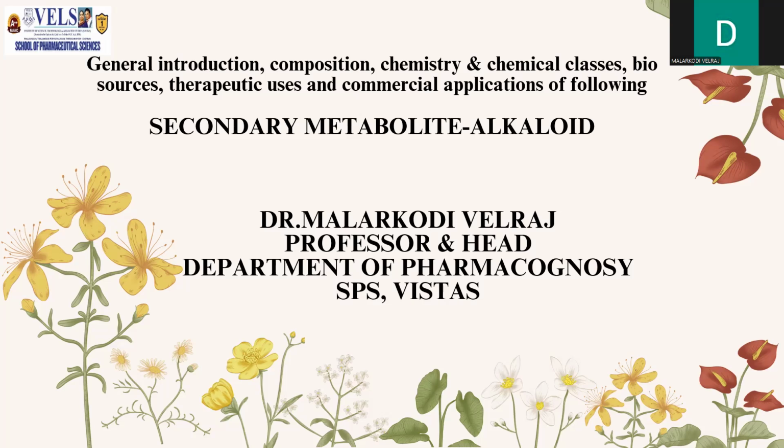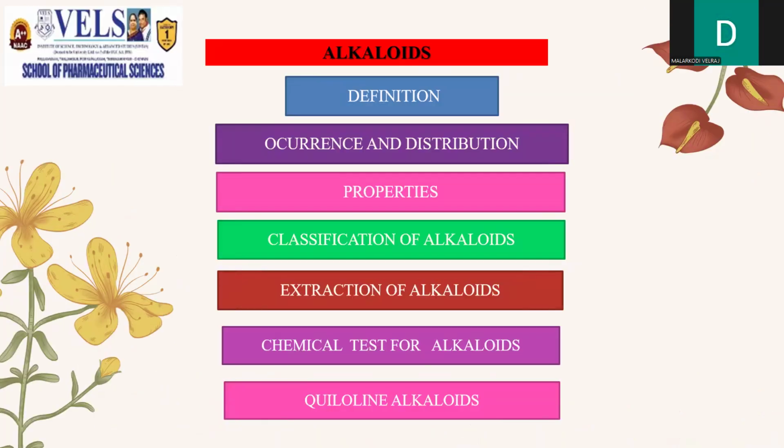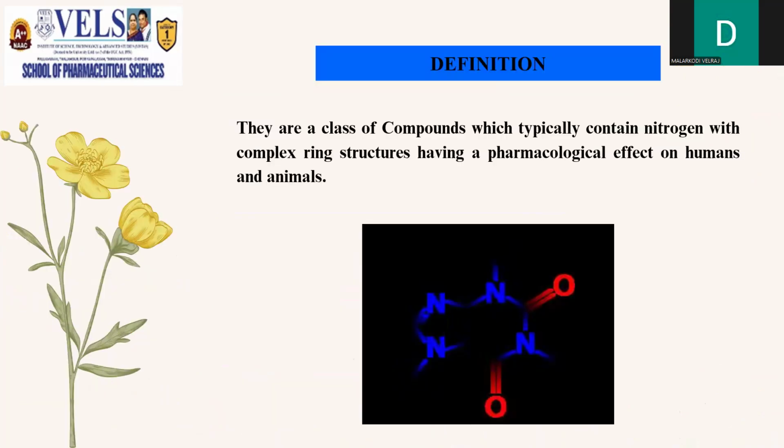Today I am going to take you to a fascinating world of plant secondary metabolite alkaloids. To start with alkaloids, we are going to see about the definition, occurrence and distribution of the alkaloidal families, properties, classification, extraction, chemical test, and quinoline alkaloids.